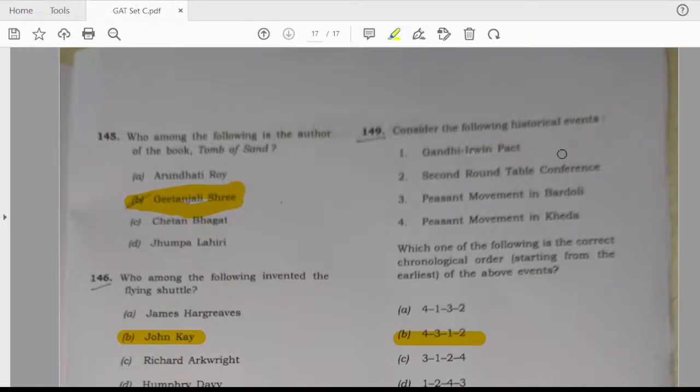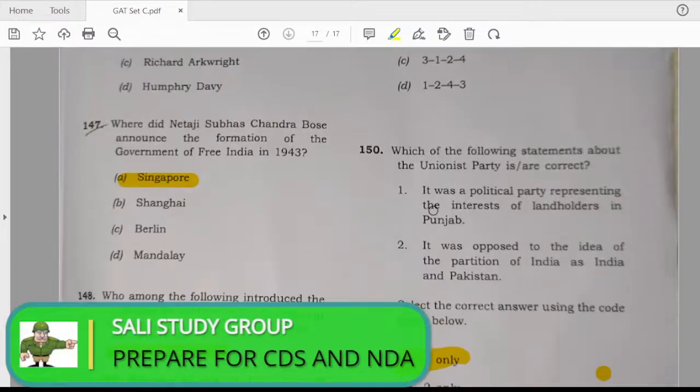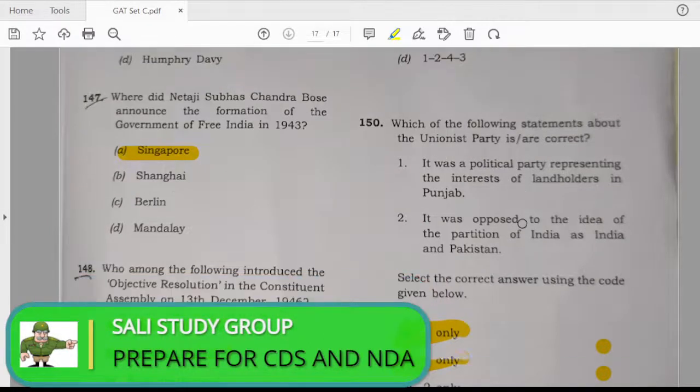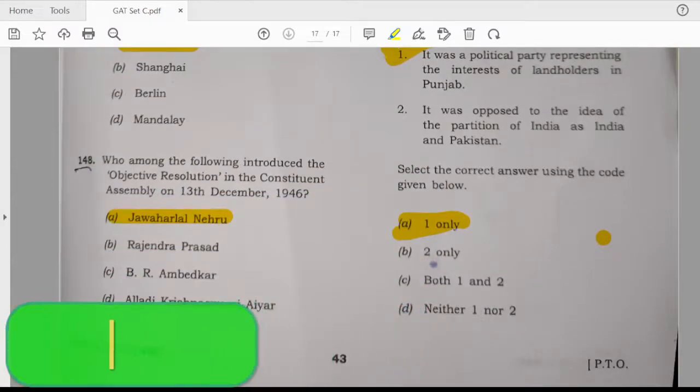Consider the following historical events: Champaran, Second Round Table Conference, Peasant Movement in Bardoli, Peasant Movement in Kheda. The answer is B. 4312. And the last question is, which of the following statements about the Union Party are correct? Only first statement is correct according to this.